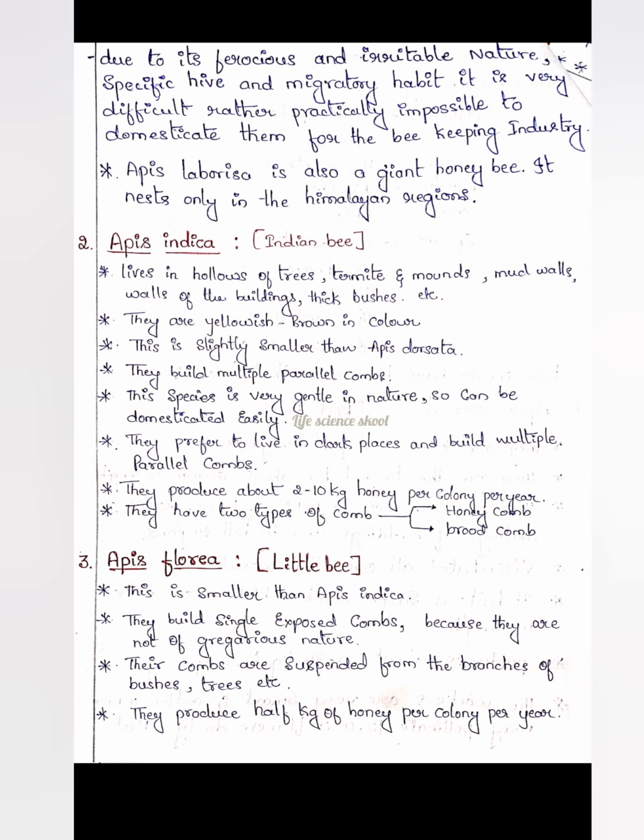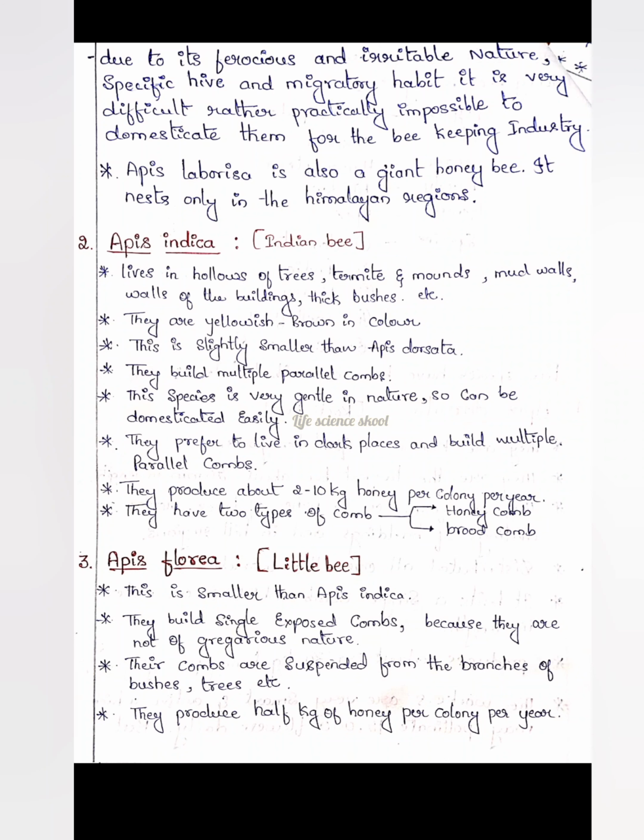Coming to honey production, they produce about 2 to 10 kgs of honey per colony per year. They build two types of comb here: honey comb and brood comb. The honey will be stored in a particular comb, called the honey comb. Another one is the brood comb, where the younger ones are cared for, where the honeybees live. So they develop different kinds of comb in a single colony. Okay, that's a few points on Apis indica.